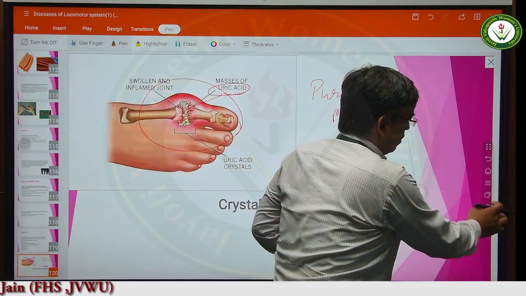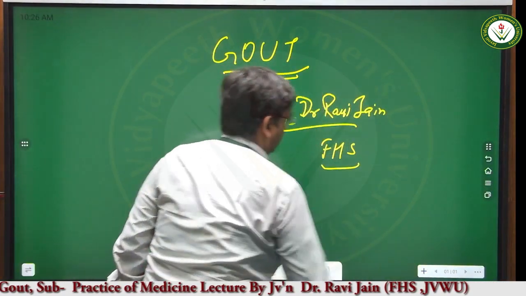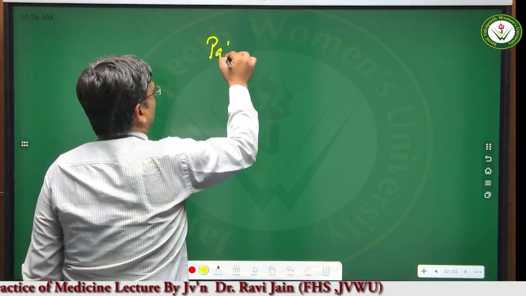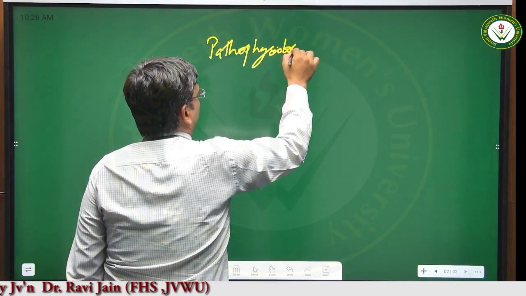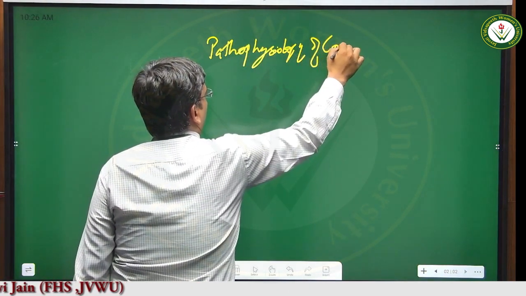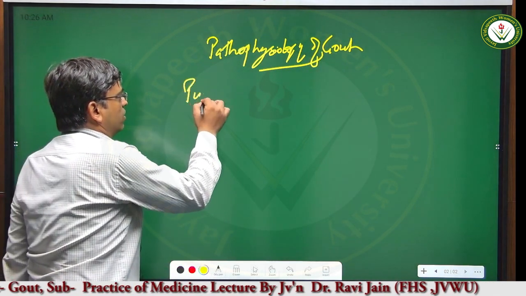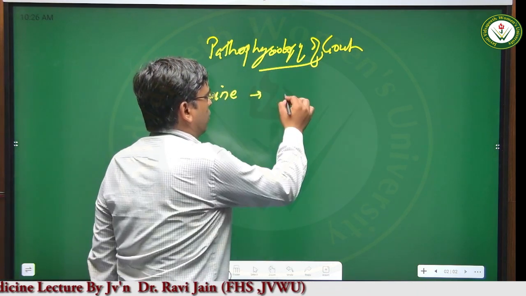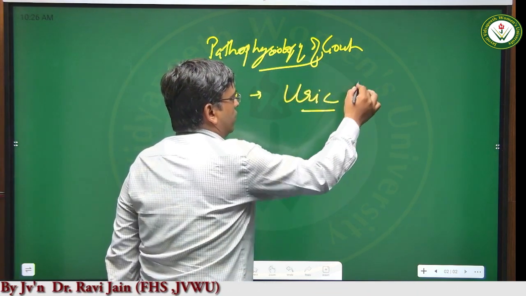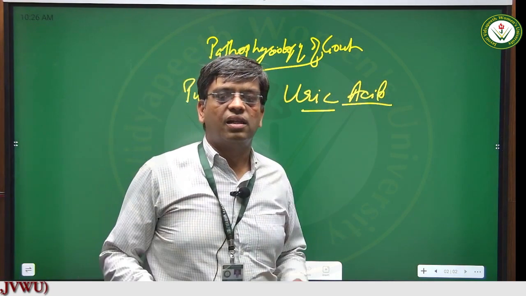Let us try to understand what happens in gout. It is a disease of purine metabolism. This purine metabolism leads to the production of uric acid. This uric acid is normally formed and excreted via the renal system.